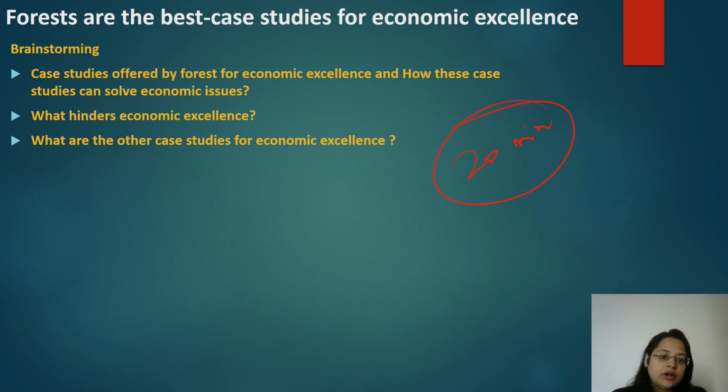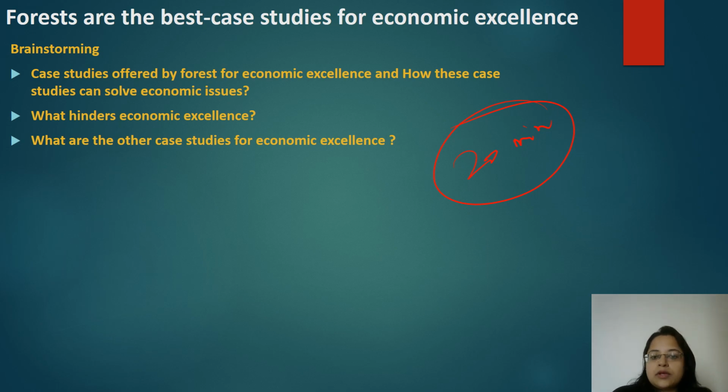Then you will also make sure that each and every analysis or argument that you're making is also accompanied with an example, so that you're not talking in the air. You have some case study, some best practice, some example with you in order to substantiate and justify your argument. In essay writing, it is very important to balance the argument part and the example part.